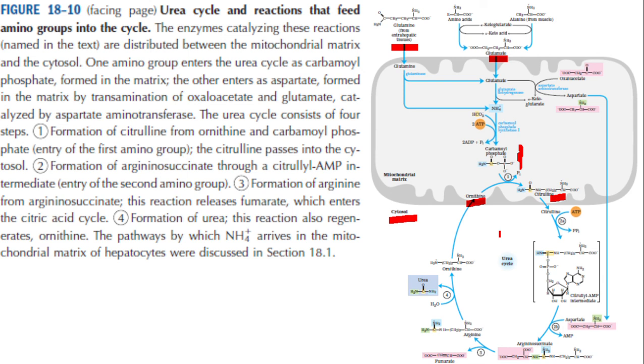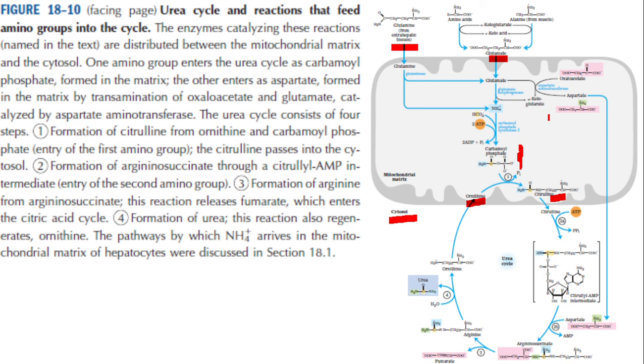Second product, can you see here? Oxaloacetate combines with glutamate to produce alpha ketoglutarate and, I think, aspartic acid. Yes, it is aspartic acid, aspartate. This also involves a transamination reaction: an amino acid plus a keto acid gives the corresponding amino acid and keto acid.